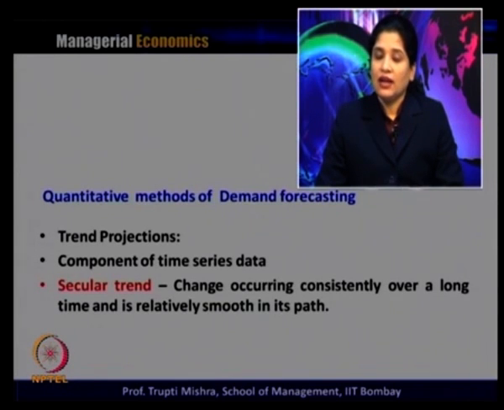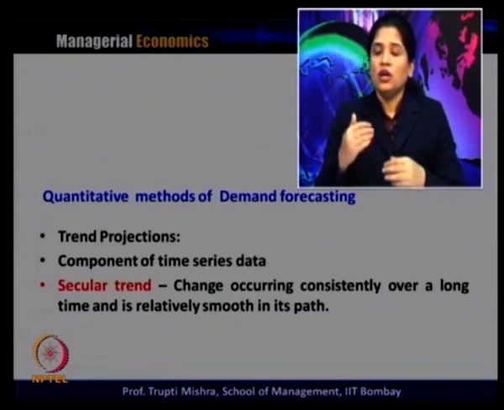This trend projection method looks at the trends in the past data, and the projection is done on the basis of the past trend of that data.